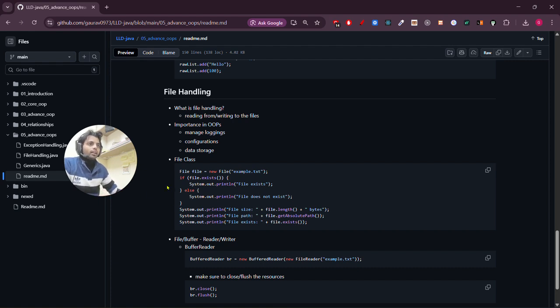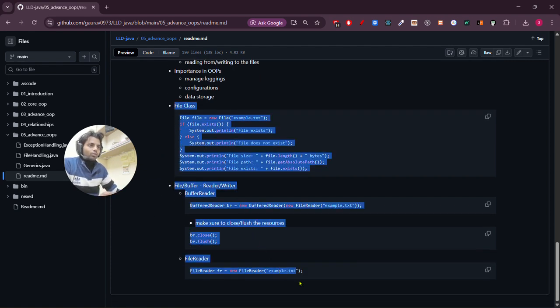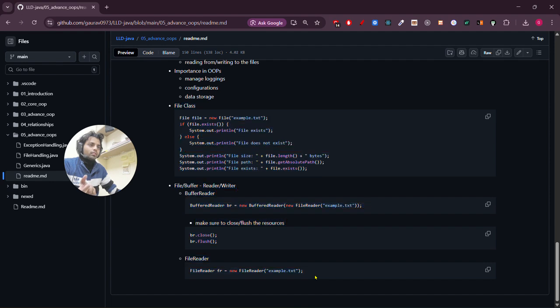And these are the older ones that were used in previous versions of Java, but currently we use the Path module. And one important thing is that whenever I am doing some operations on a file, I have to make sure that I either flush it or close it so that my resources do not stay utilized after my work is done.